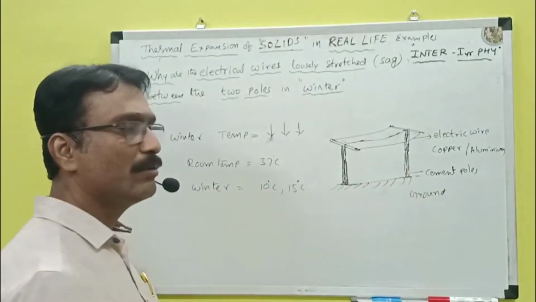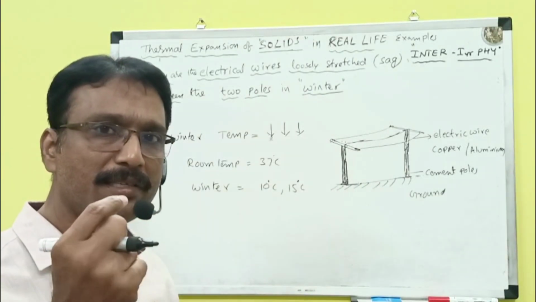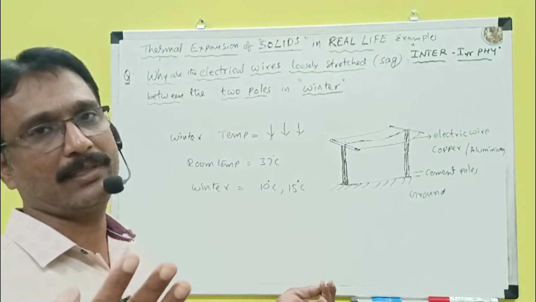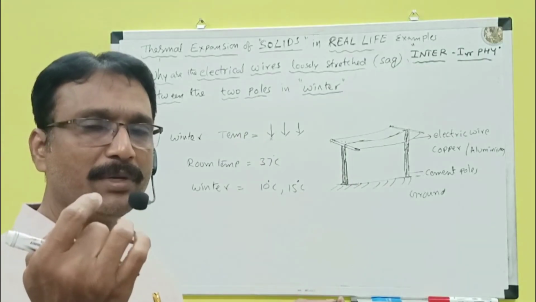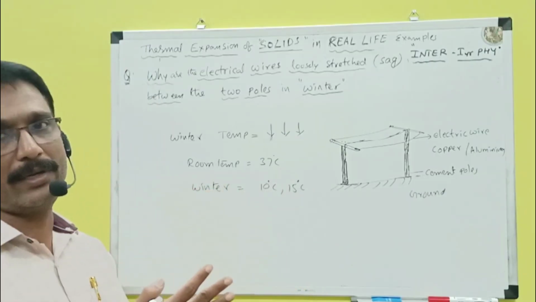This metal wire is there, no? What is the nature of the metal? For every rise of 1 degree Celsius temperature, it will expand. For every decrement of 1 degree Celsius temperature, this metal wire will contract.